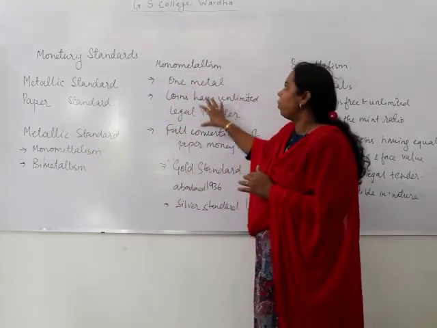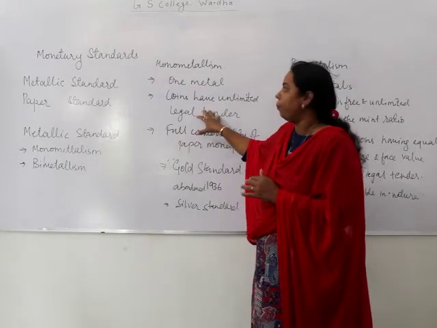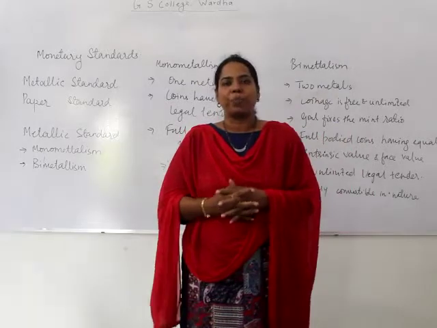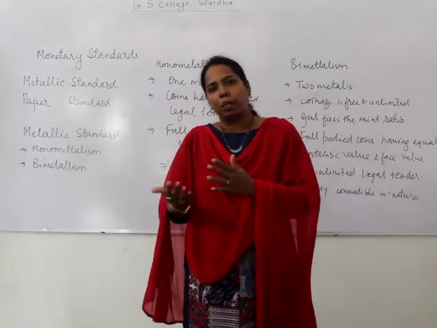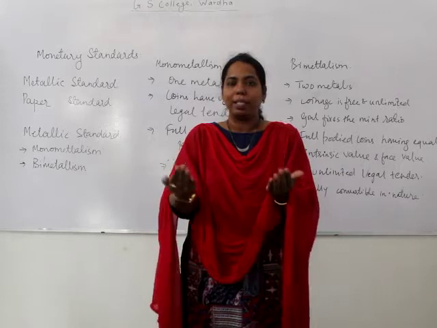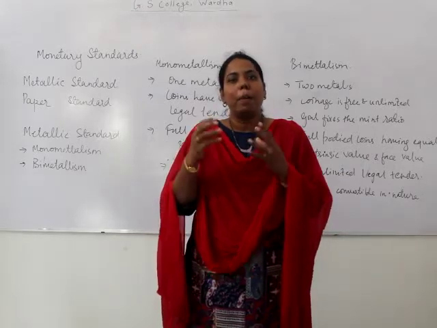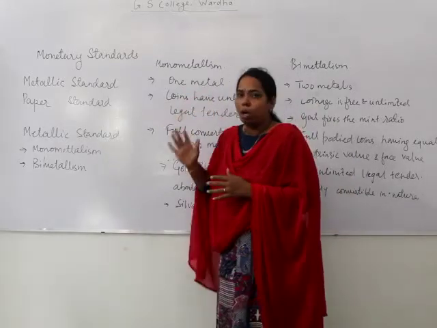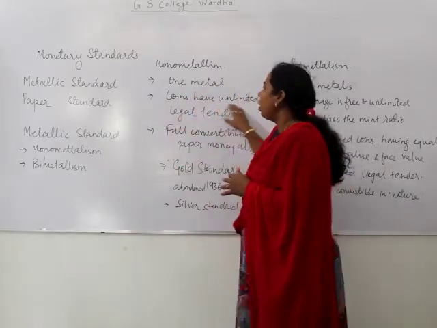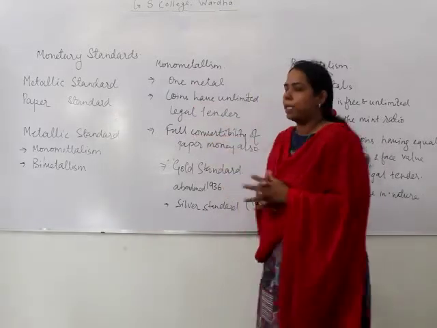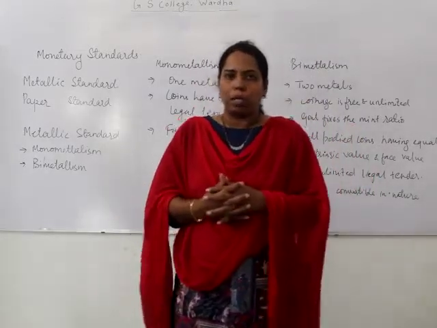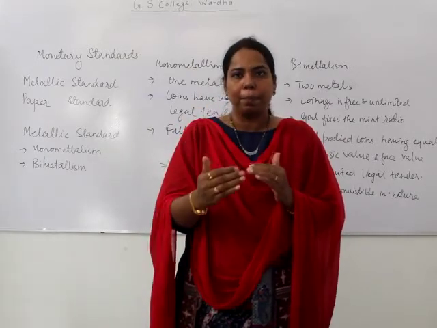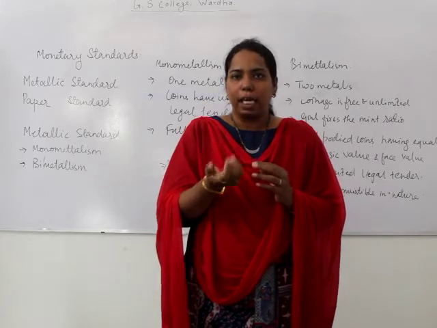These are the features of monometallism. The first one is one metal. Only one metal is used, either gold or silver. It depends on the country which metal is adopted. So one metal, either gold or silver. The coins have unlimited legal tender. Legal tender means what? Legal tender means the acceptance by the people of any currency.